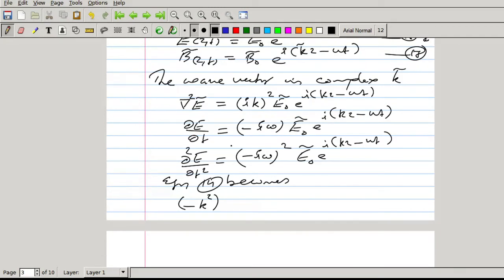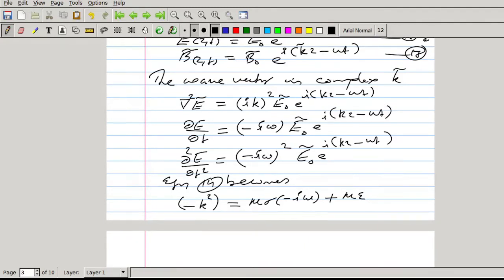This is minus k square equal to, right hand side, the first term is mu sigma dou E by dou t. Dou E by dou t is minus i omega E0 e raised to i kz minus omega t, that will cancel. Then plus mu epsilon dou square E by dou t square.